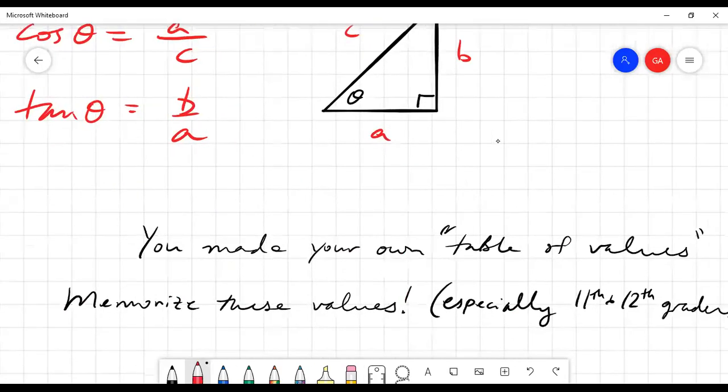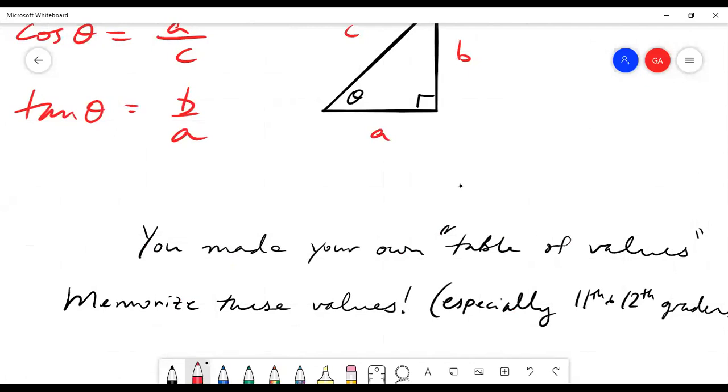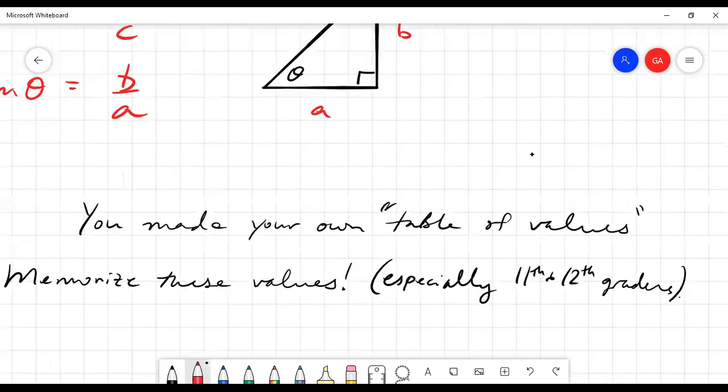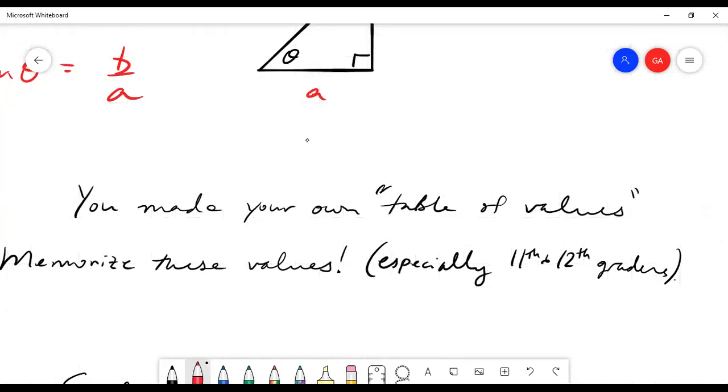Okay, so yesterday, people did really well on this activity. You made your own table of values, and I emailed around 11:30, and I said, please memorize these values, especially the 11th and 12th graders. There is great value in memorizing these. All the angles that I gave you were important: 30, 45, 60, 90. Those are all very important angular measures, and they come up in nature everywhere. So hopefully you have memorized these things, because we'll be referring to them lots today.